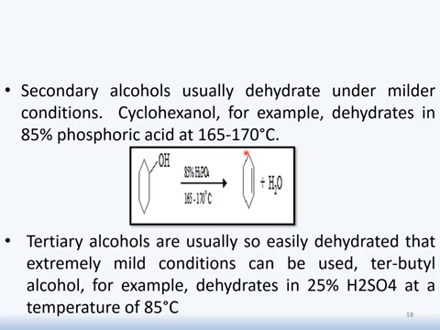Let's see what happens in tertiary alcohol. Tertiary alcohol also has the ability to undergo dehydration, but it needs extremely mild conditions, very light conditions. For example, tertiary butyl alcohol, which is tertiary in nature, bonded to 3 carbons, undergoes dehydration only in the presence of 25% sulfuric acid. And here the temperature is not 180 degrees centigrade, which is used for the primary one. Here you need a temperature of only 85 degrees centigrade.